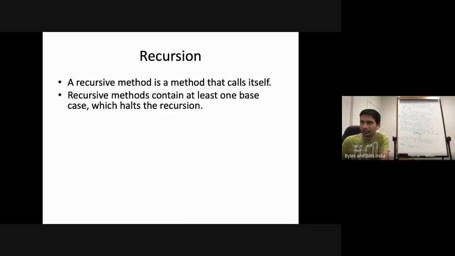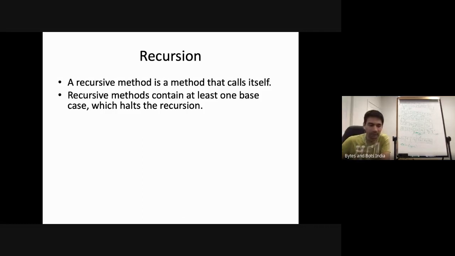A recursive method contains at least one base case which halts the recursion. As the method calls itself, the call can go very deep. It can keep calling itself again and again. If there is no break condition, eventually your computer will run out of memory, because every time a method calls itself, the computer saves the current state into memory and then goes to the next level, and then saves that into memory and goes to the next level.